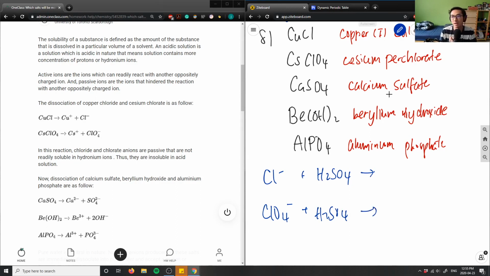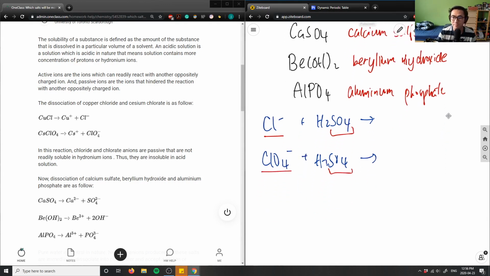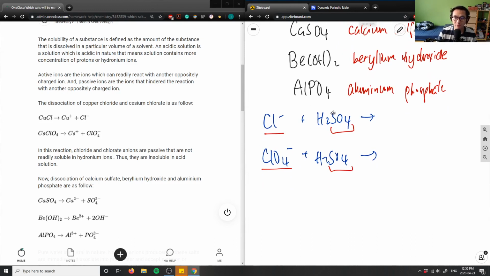In this case, we'd have to look at our anions. We have Cl and ClO4, and SO4, right? Would this displace SO4 to break down and make it soluble? In this case, it wouldn't, right? Because we have Cl here versus sulfate here.